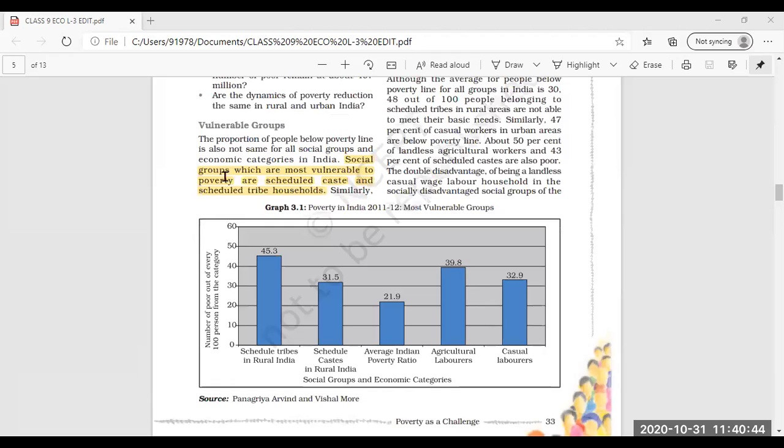After this, vulnerable groups. We have studied about vulnerable groups. Who are considered as vulnerable groups? The social groups most vulnerable to poverty are scheduled caste and scheduled tribe households. That means the people most affected by poverty are scheduled caste and scheduled tribe people.